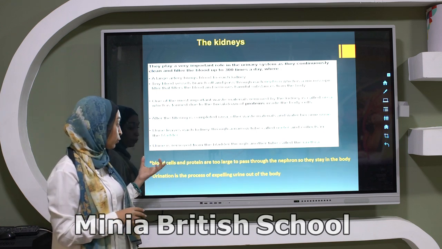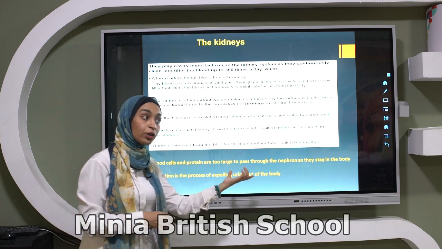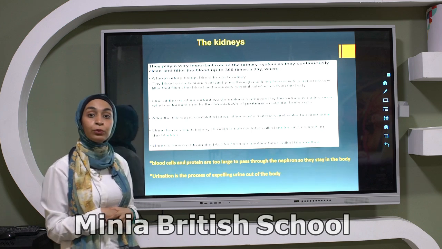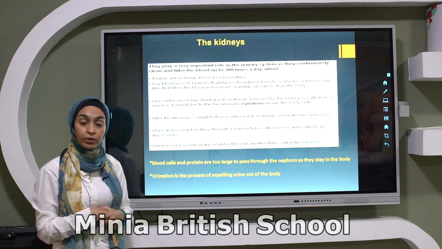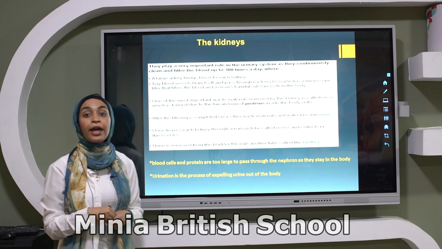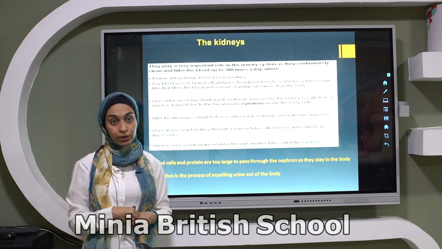So again, the blood cells and proteins are too large to pass through the nephron. That's for lesson 5, talking about the role of the nephrons inside the 2 kidneys, and also the structure and the functions of the excretory system.